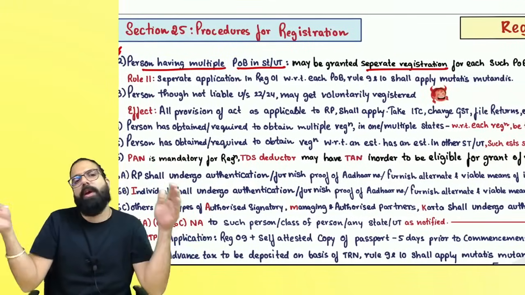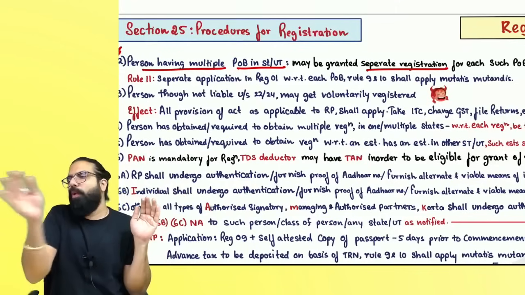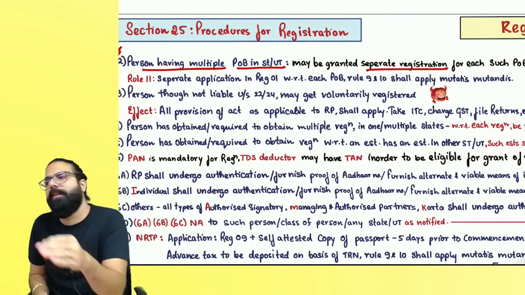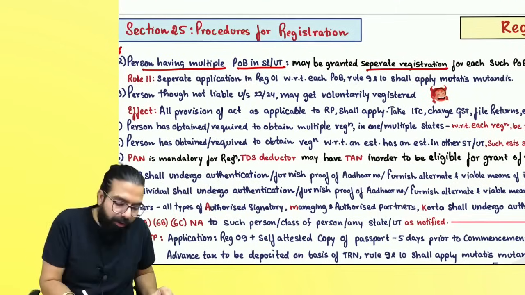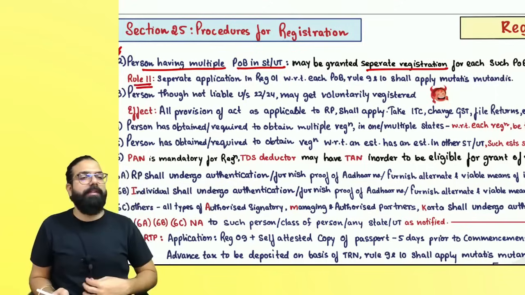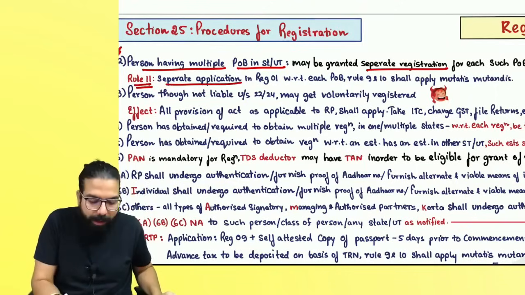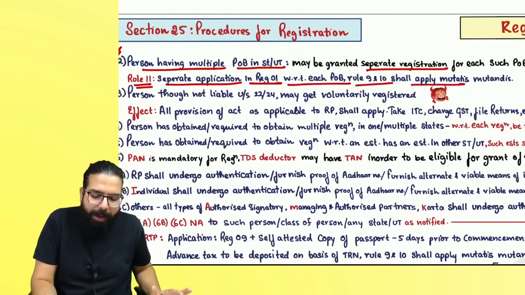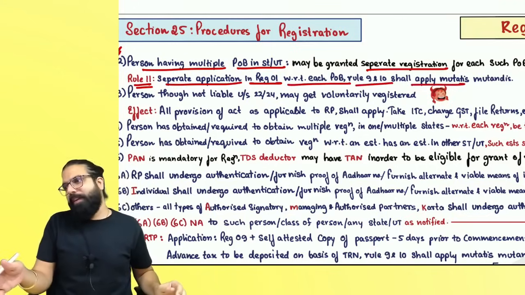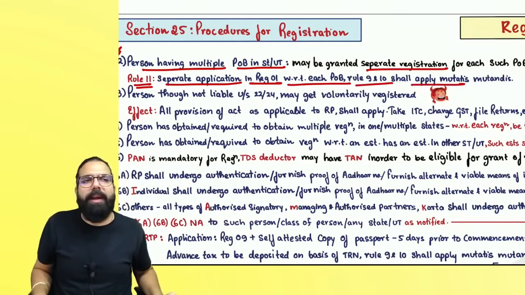Otherwise, if you want, you can manage with one registration, or if you want separate registration, separate registration can be granted. For separate registration, rule number 11 says a separate application has to be given in GST REG 01. Along with that, with respect to each place of business, rules 9 and 10 will apply, mutatis mutandis, meaning verification will be done and then the registration certificate will be granted.